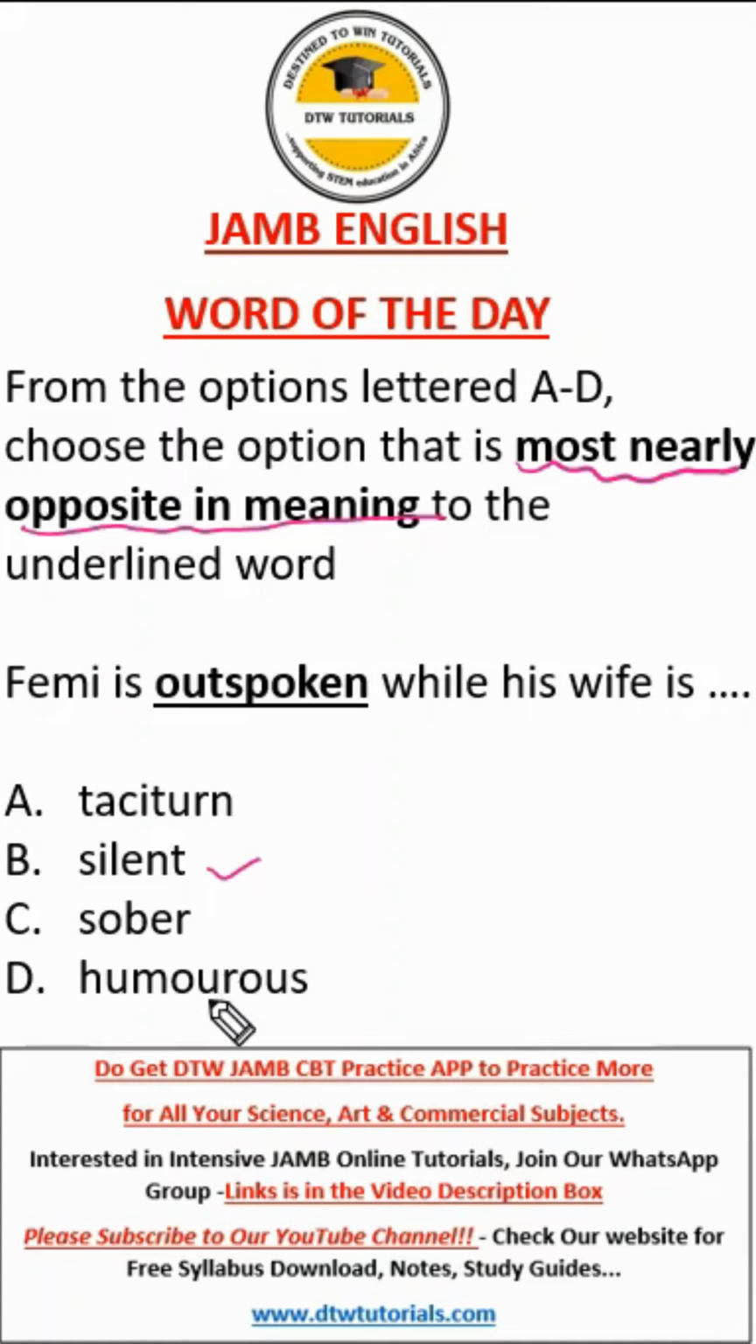Okay, now let's look at other options. Sober, it can be sober. Humorous also means the same thing. We're looking for the opposite. His wife is the opposite of outspoken. You might pick silent, but no, silent is someone that doesn't talk at all. But what's the meaning of taciturn? Taciturn is someone that doesn't talk much. Okay, doesn't say very much, not very communicative. So the right answer to this is A.